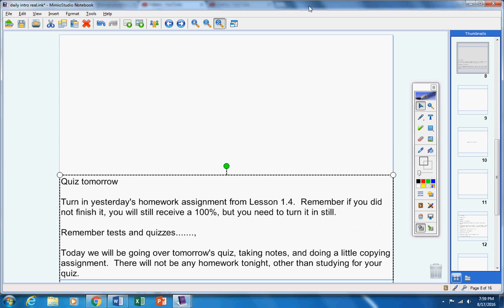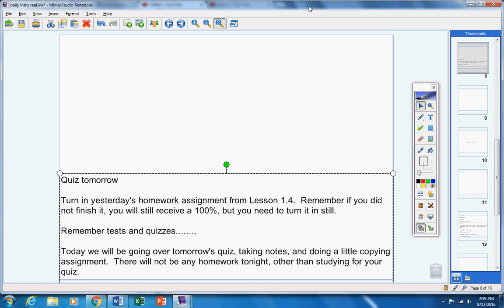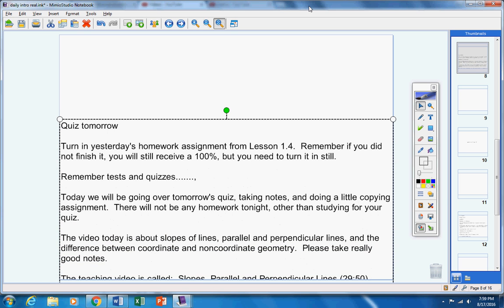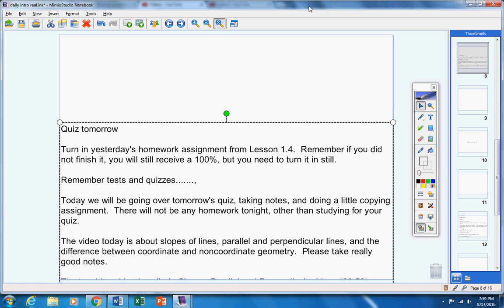Today we're going to go over tomorrow's quiz. We're then going to take notes, and then we're going to do a little copying assignment. There will not be any homework tonight, okay, other than studying for your quiz. Now, the video today is about slopes of lines and parallel and perpendicular lines and the difference between coordinate and non-coordinate geometry.